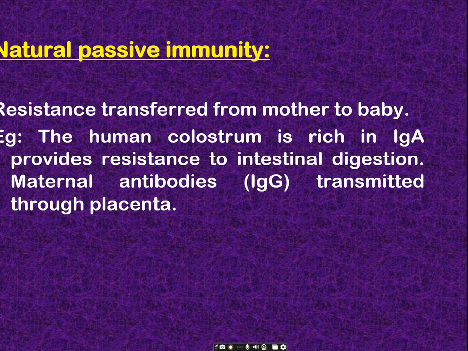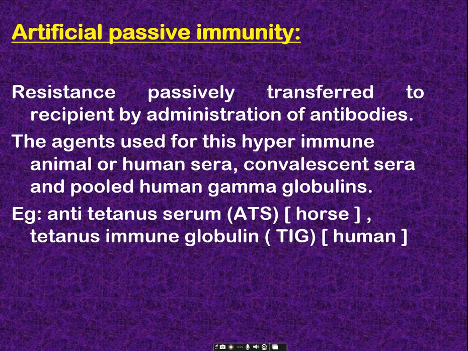In natural passive immunity, the resistance is transferred from mother to baby. The maternal antibody, which is IgG, is transmitted through the placenta. And the human colostrum, breast milk, has IgA, which provides resistance to intestinal digestion. In artificial passive immunity, for those who can't produce antibody naturally, we inject the antibody in ready-made form, transferred to the recipient by administration of ready-made antibody.